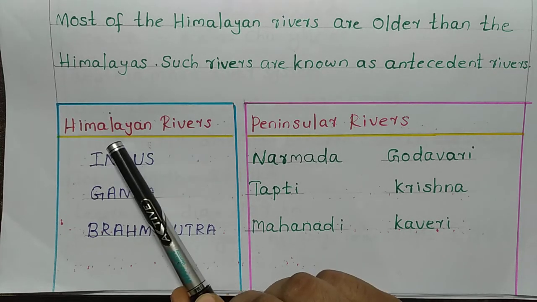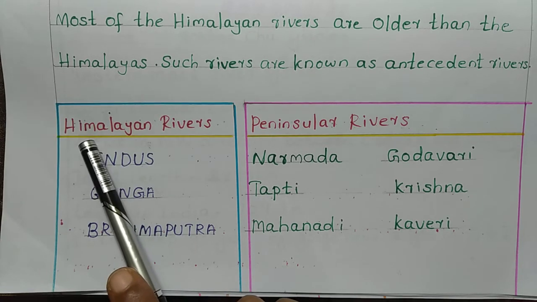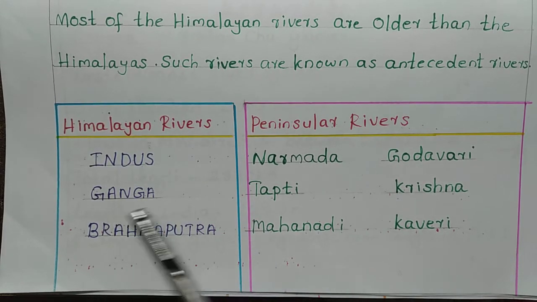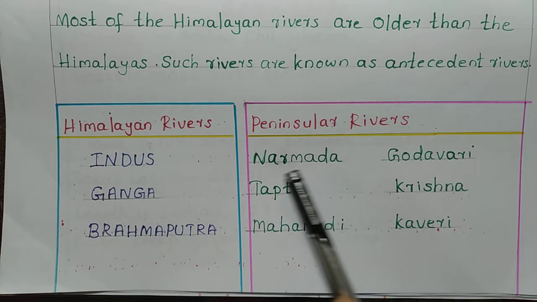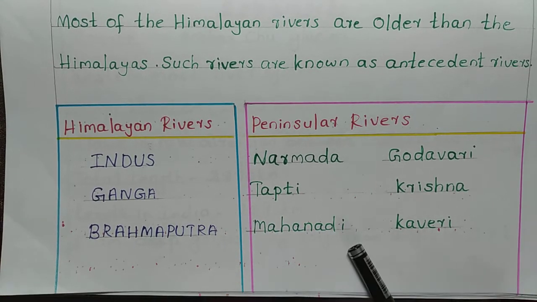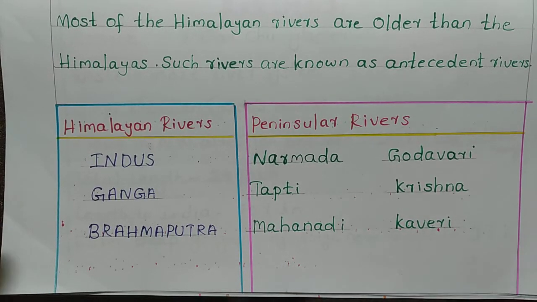Now let's see Himalayan rivers and peninsular rivers. Himalayan rivers are the rivers that originate from the Himalayan mountain ranges, and peninsular rivers are those that originate from the peninsular plateau and small hills of India. The main Himalayan rivers are Indus, Ganga, Brahmaputra. Peninsular rivers are Narmada, Tapti, Mahanadi, Godavari, Krishna and Kaveri.